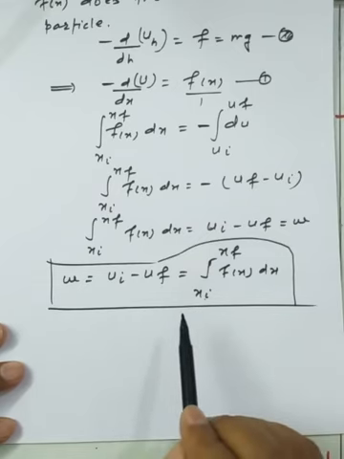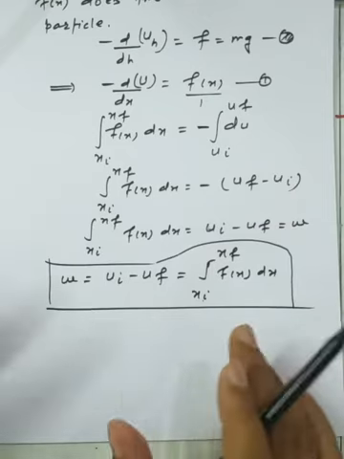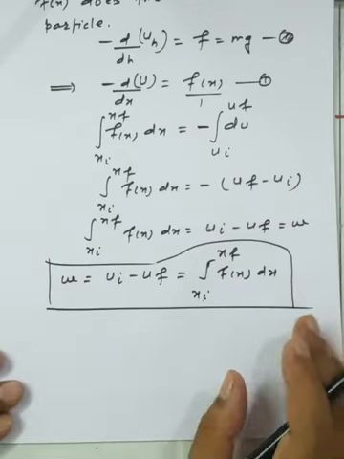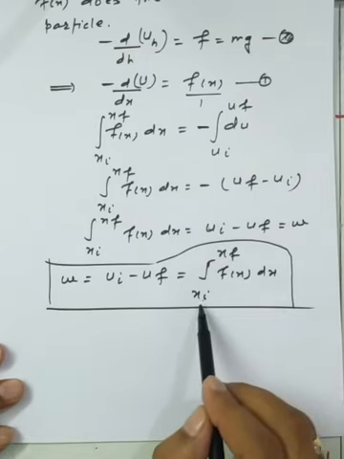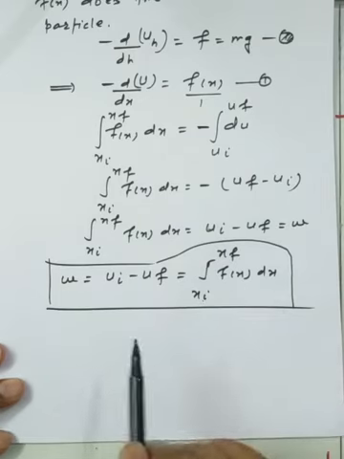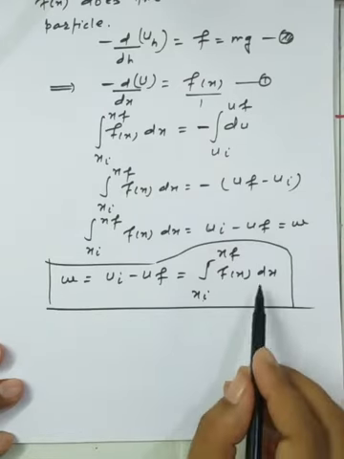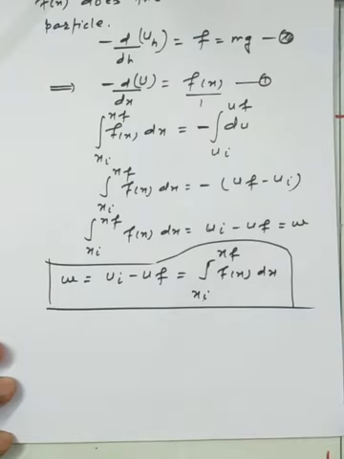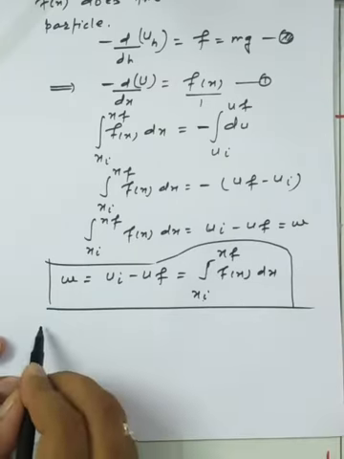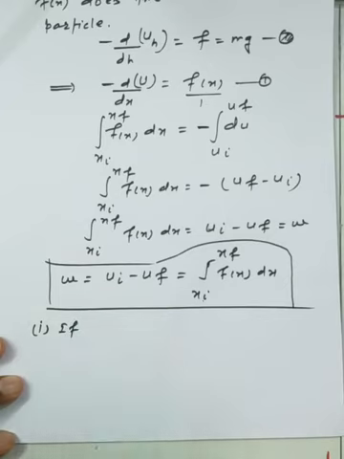So we assume that the gravitational force involved in this process is a conservative force, because it is path independent and only depends upon the initial and the final position. Now the second one: if we go from x initial to x final and back, the total work done will be equal to 0 on the total closed path.